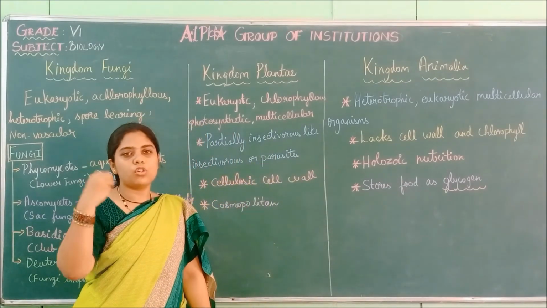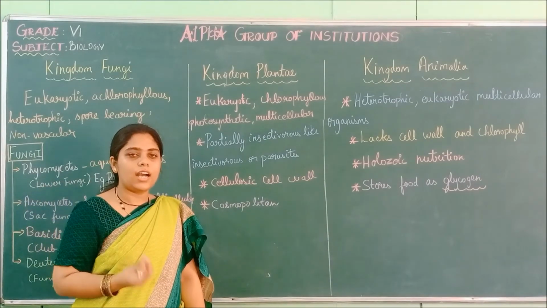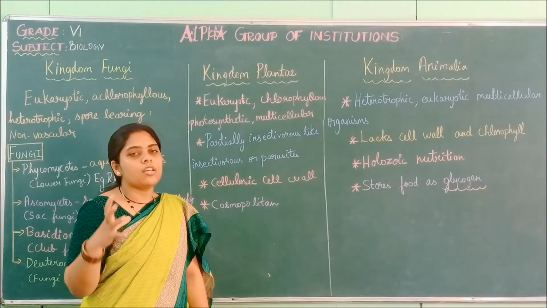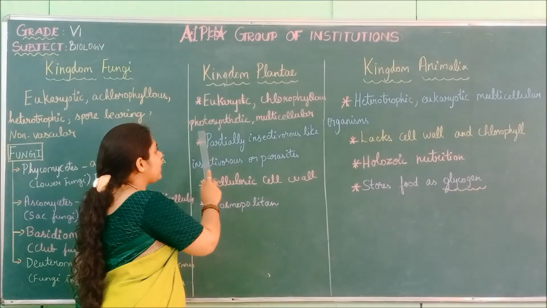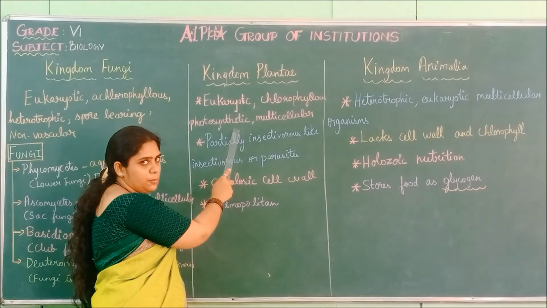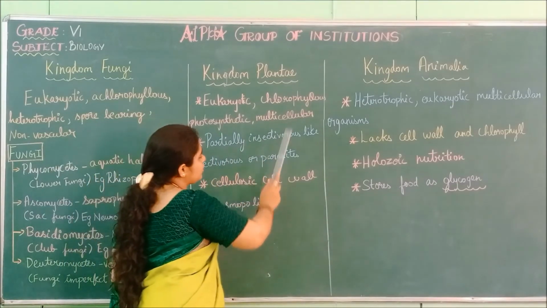That is, the photosynthesis process takes place. With the help of sunlight, carbon dioxide and water, they can produce their starch. They do not depend on other organisms for food. And they are photosynthetic. So chlorophyll means the photosynthesis process is possible. So they are photosynthetic and multicellular.